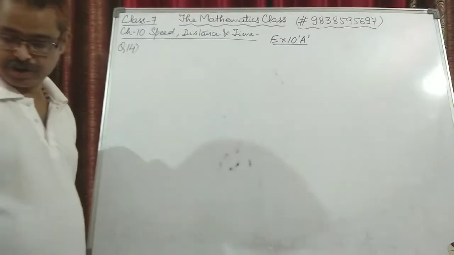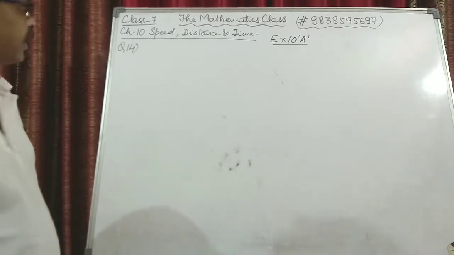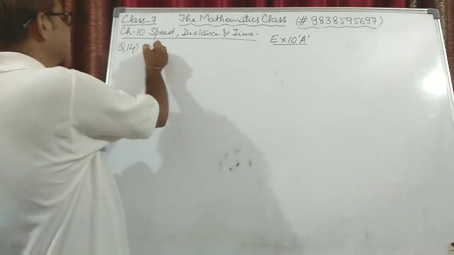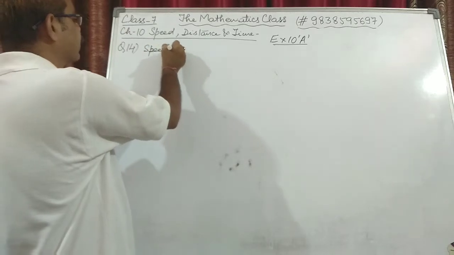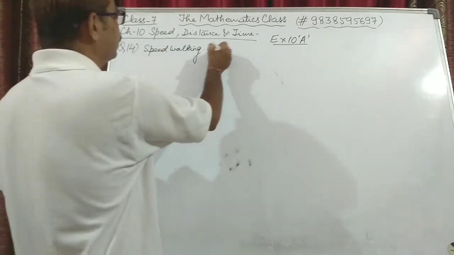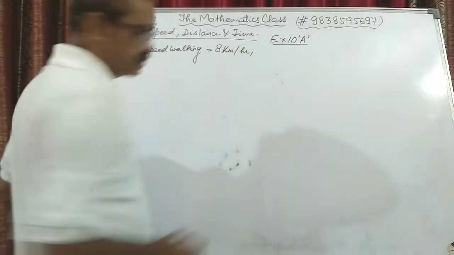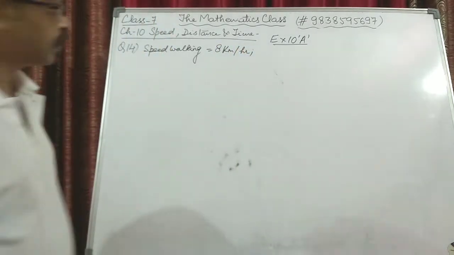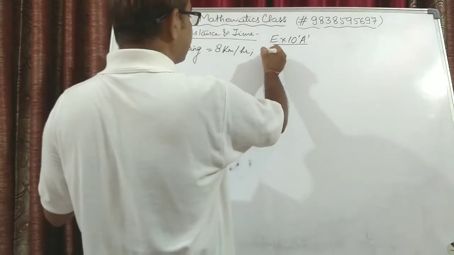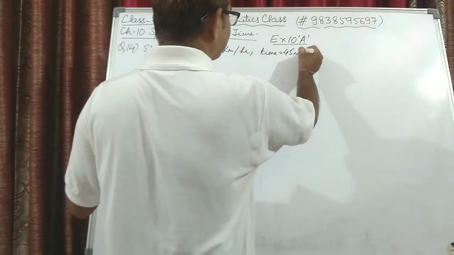So I'll read out question number 14. They say Ajay walked at an average speed of 8 km per hour. The walking speed is given as 8 km per hour, for 45 minutes, and time is given how much? 45 minutes.